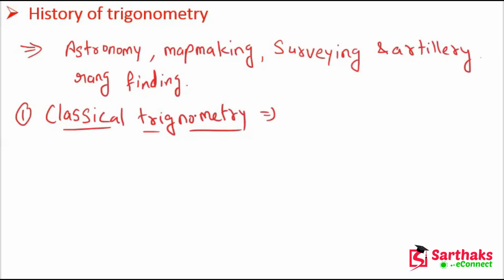Okay, so the word trigonometry comes from the Greek word trigonon, which means triangle, and metron, which means to measure.